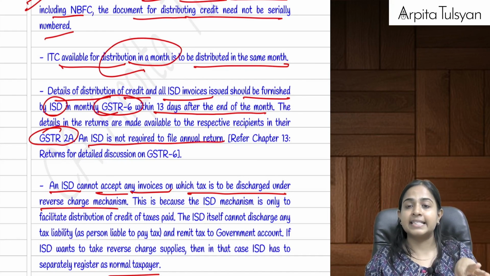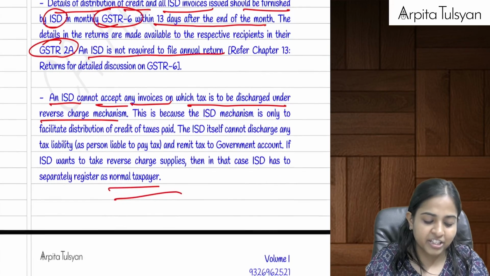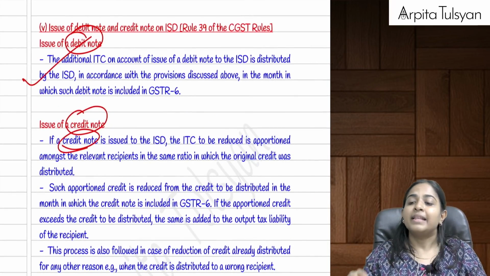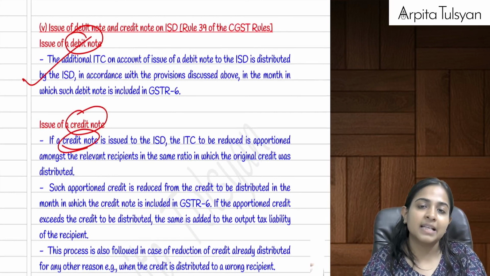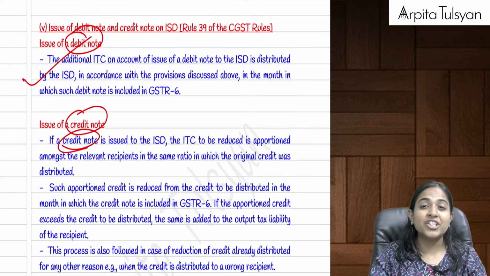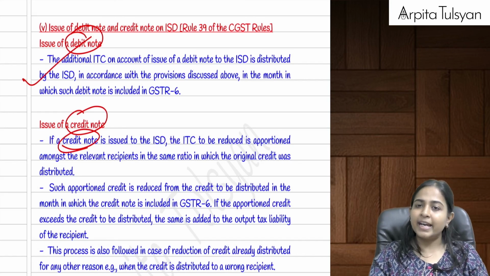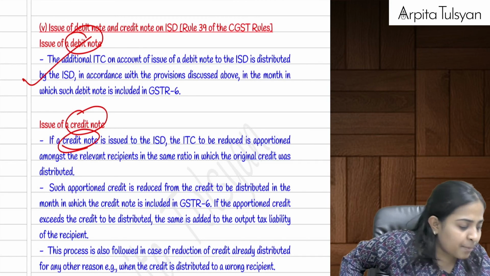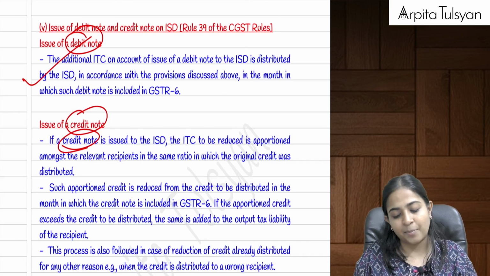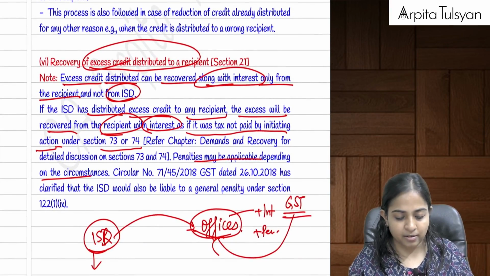Once we file GSTR 6, then in the GST portal of the recipient, it will be reflected in GSTR 2A. Then only will the recipient be able to take the credit of the same. Then in some cases, debit notes are also used, and in some cases, credit notes are also used. In case of debit notes, let's say we want to distribute additional credit which we received in the form of a debit note, then no problem, issue an ISD debit note in the same ratio. Suppose we want to reverse some amount of credit, then issue an ISD credit note and reduce the credit.